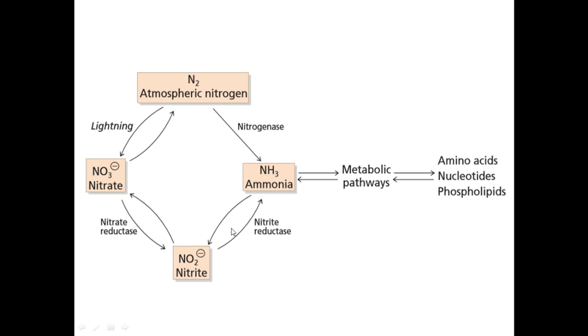And the nitrite is helped by nitrite reductase to form ammonia. Either from the direct or the indirect path, the ammonia that is produced then goes to the metabolism pathways, and after that it might produce amino acids, nucleotides, and also phospholipids.